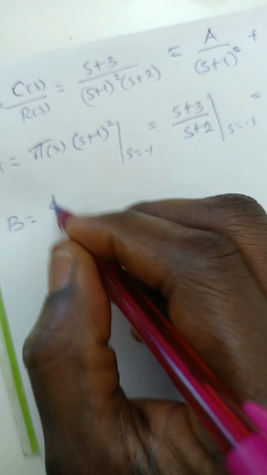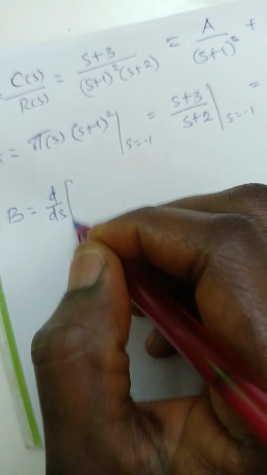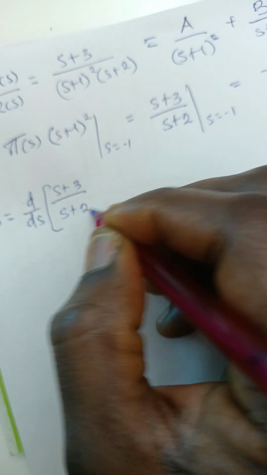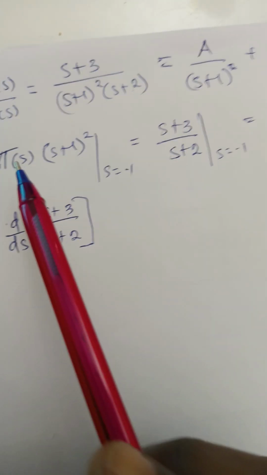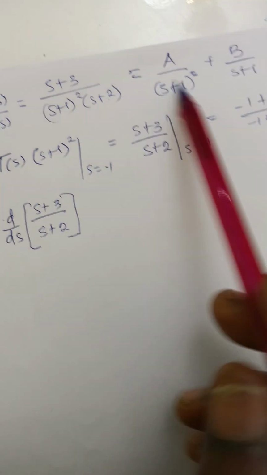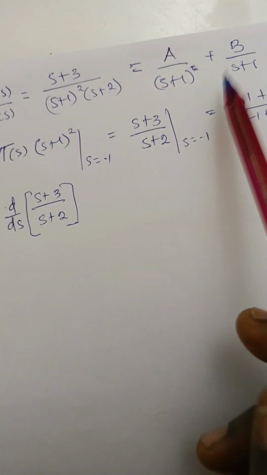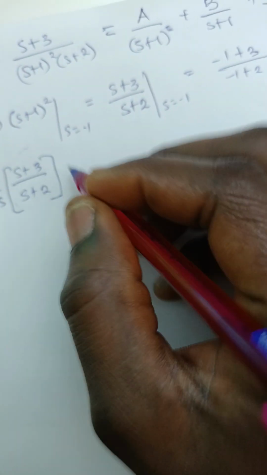So we do d/ds of s plus 3 all over s plus 2. The first one, the one with the highest power, we will not differentiate, but the second one that will reduce its power to 1, we will now differentiate.